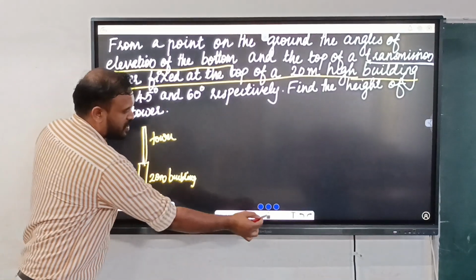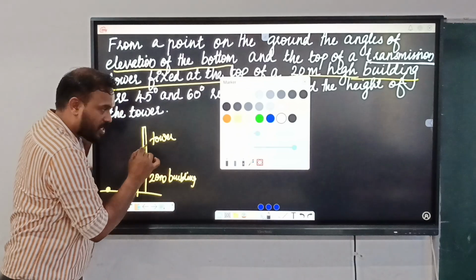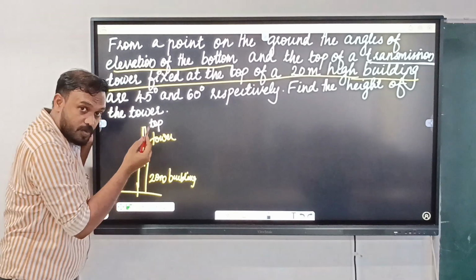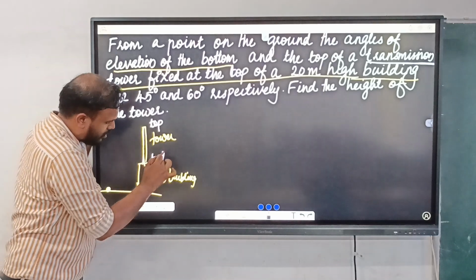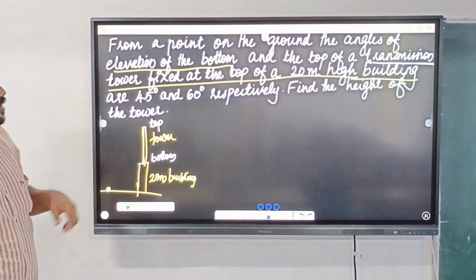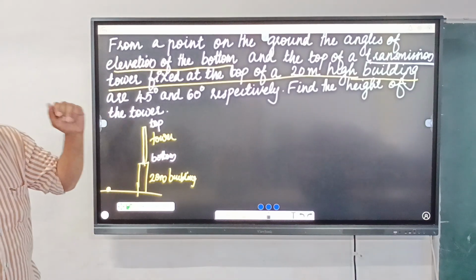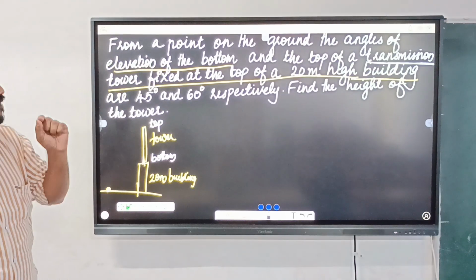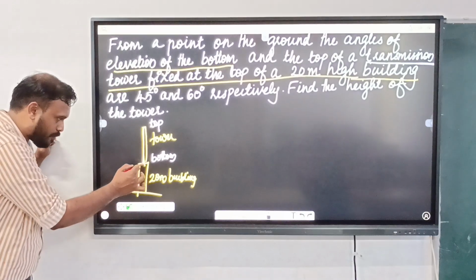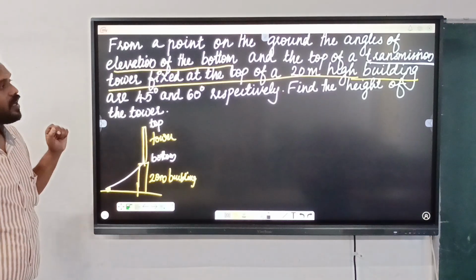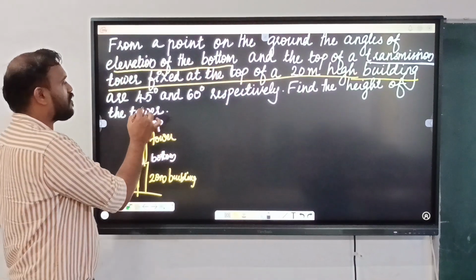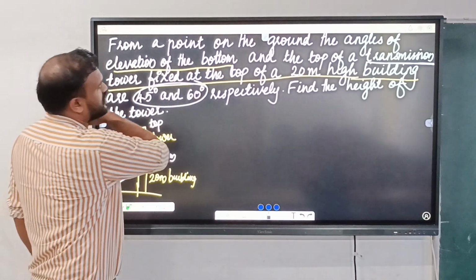So for this transmission tower, which will be the top? Here will be the top. And where will be its bottom? Yes, here. There will be the bottom of the transmission tower. Now just read the question. From a point on the ground, the angles of elevation of the bottom and top are given, and their values are 45 degree and 60 degree.